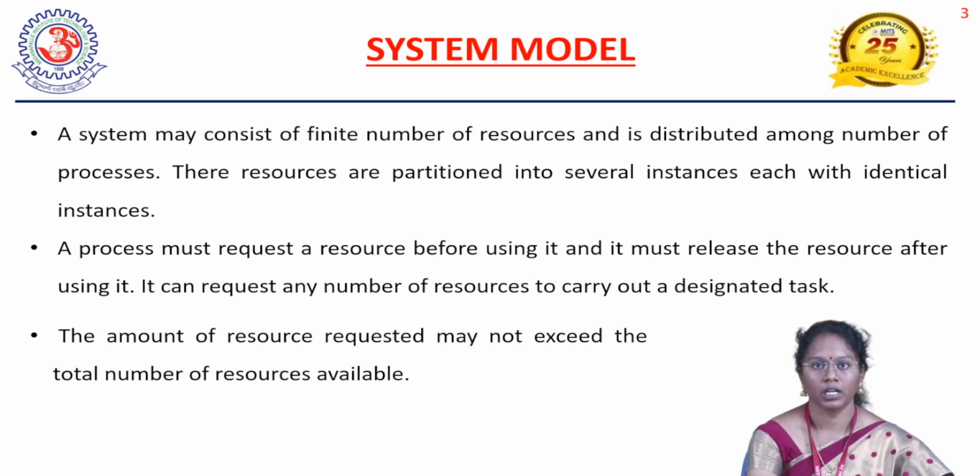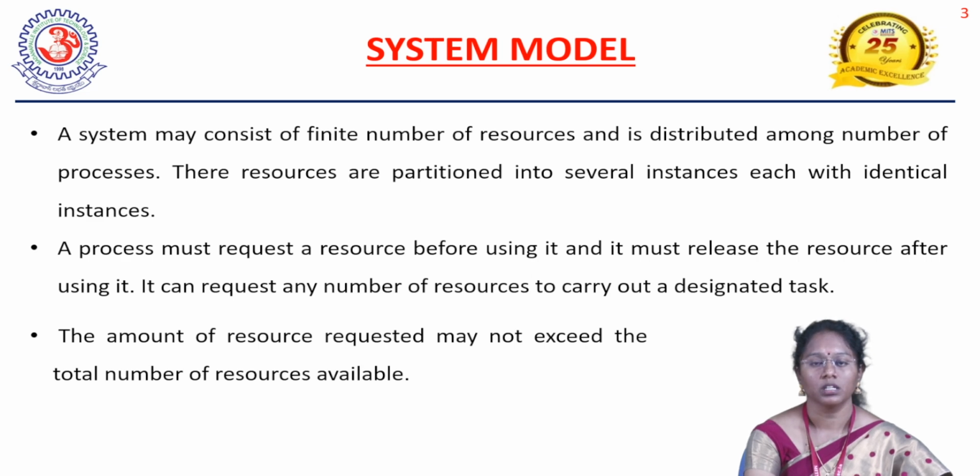If this happens in our system, then we can avoid the deadlock. That means the number of requested resources should be available at any time, and the requests by processes should not exceed the available number of resources.